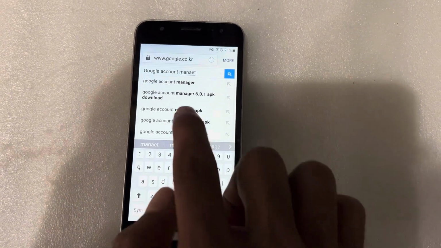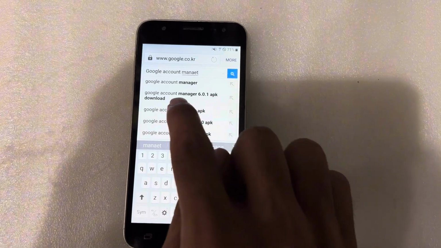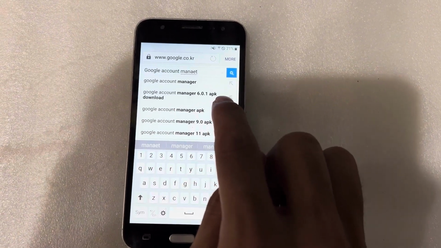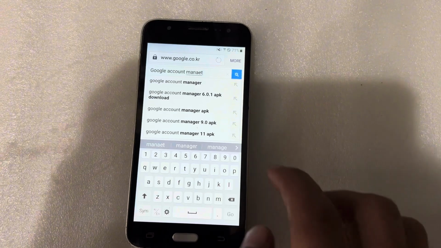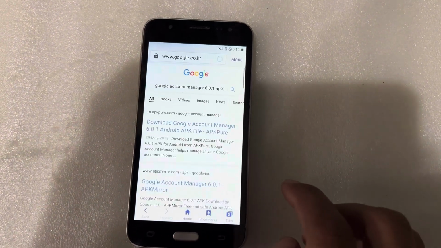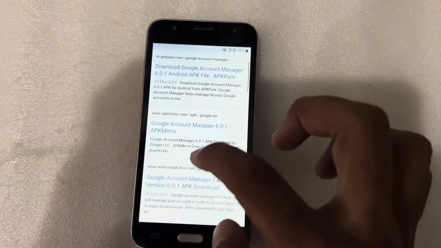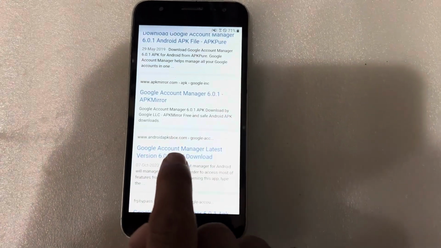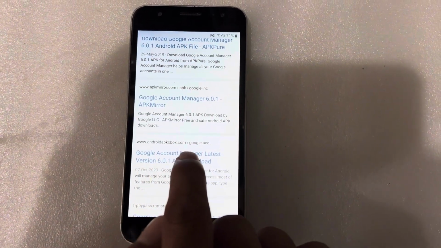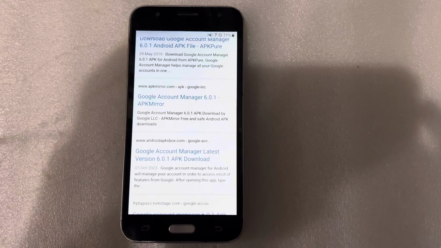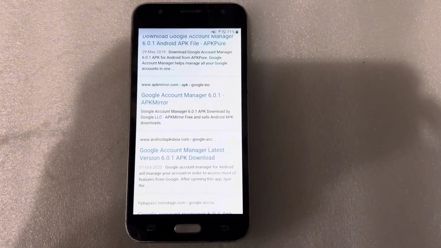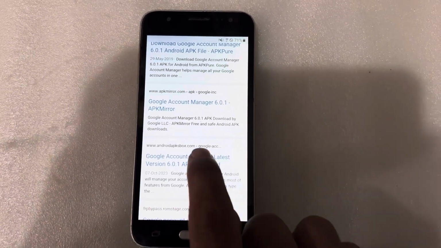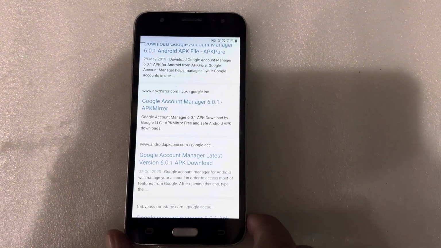You can see here Google account manager 6.0.1 APK download. I will press on this one. I will download this one and write APK bugs because I already checked this file, so that has worked. So now I will download this one.